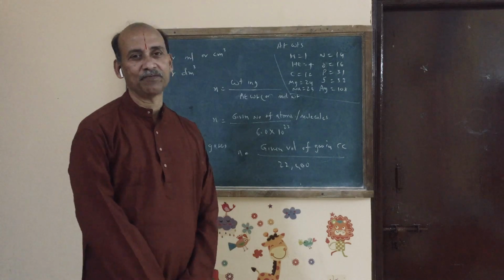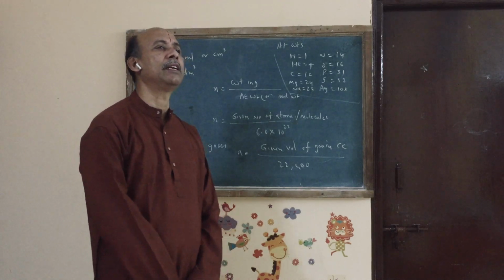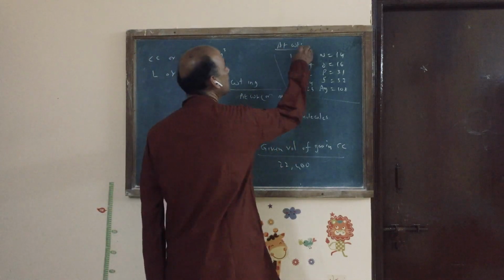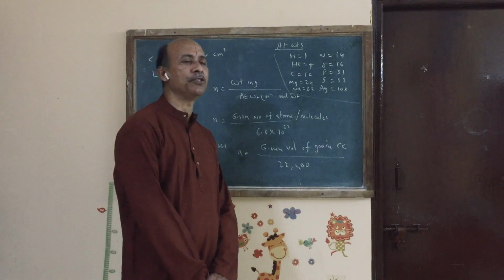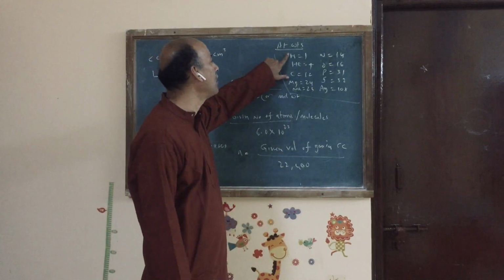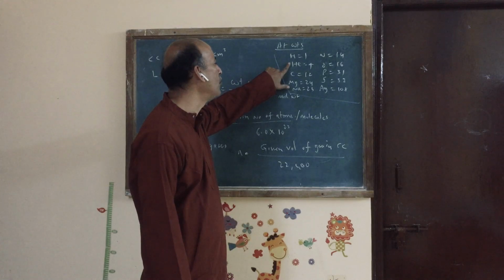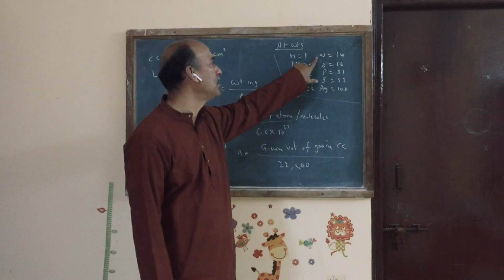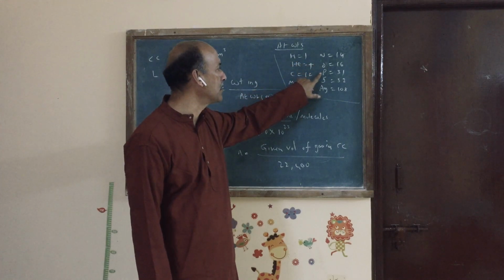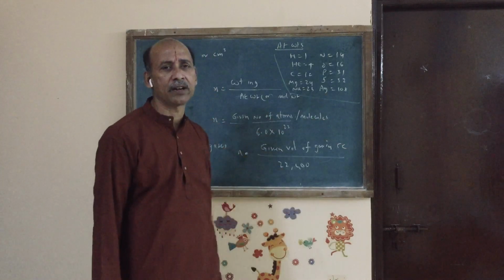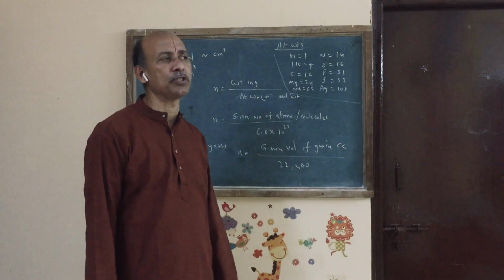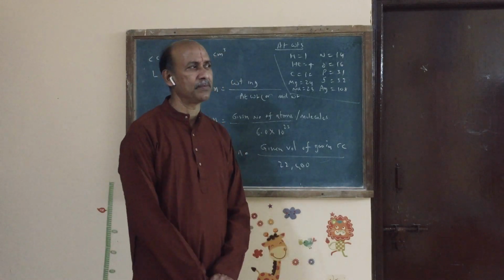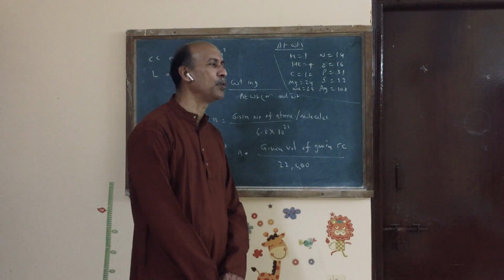Like that, they ask questions. To answer any question related to mole concept, first you should know atomic weights of as many elements as you can. You must know the atomic mass of hydrogen 1, helium 4, carbon 12, magnesium 24, sodium 23, nitrogen 14, oxygen 16, phosphorus 31, sulfur 32, silver 108, as many atomic weights as possible. Atomic weight is actually a relative number. Actual atomic weight should have no units.